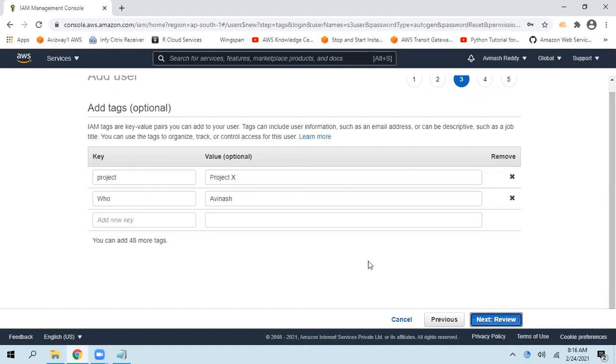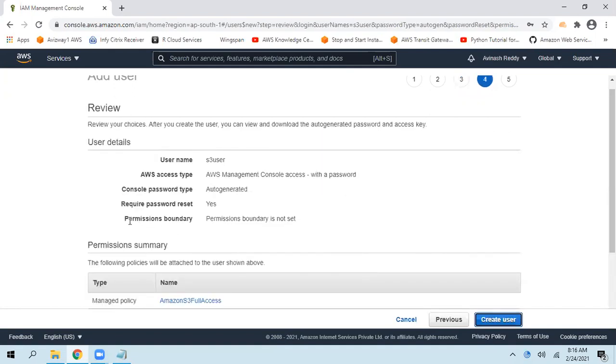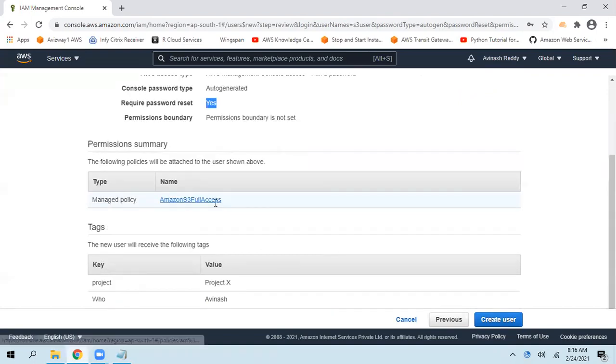Then click on review. This is a review screen. Don't worry about this, this is tomorrow's topic. For the console password, I'm going with auto generated. AWS Management Console access with a password: the password is auto generated, and require password reset is yes. The policy we are giving is Amazon S3 full access. Then click on create user.